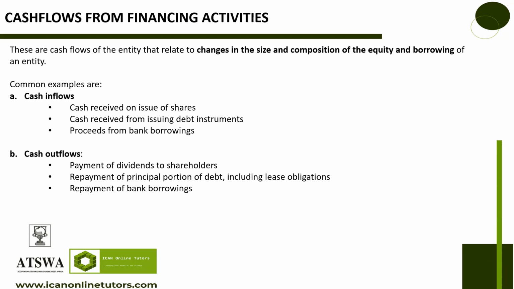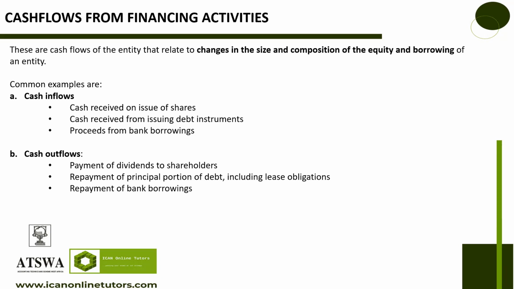That is financing activity. Let's go again. Cash received from issuing debt instruments. You issued a banker's acceptance. You issued commercial paper. People subscribe to it, they gave you money. Or you issued a bond. It is called financing